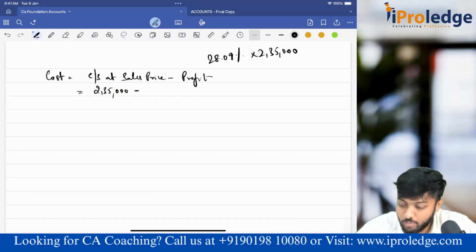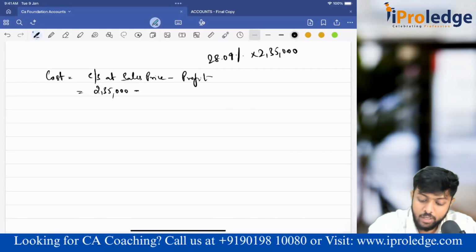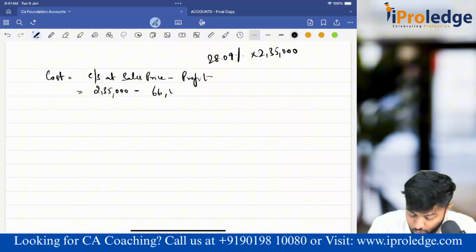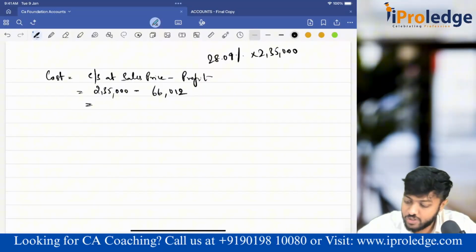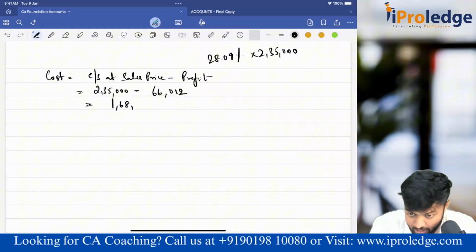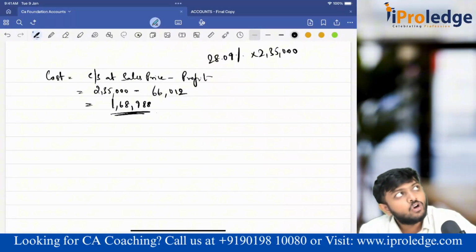So 28.09% into 2,35,000. So how much is my profit component? 2,35,000 into 28.09%. We'll get 66,012 as profit. So remaining is cost. So 2,35,000 minus 66,012, that is 1,68,988 will be the cost of the closing stock.